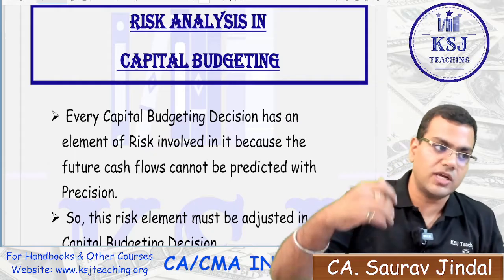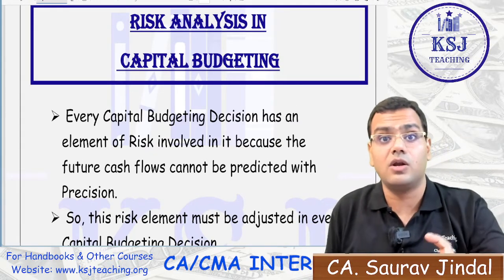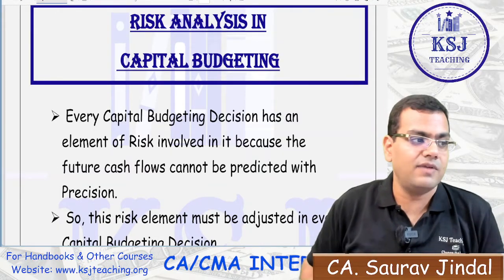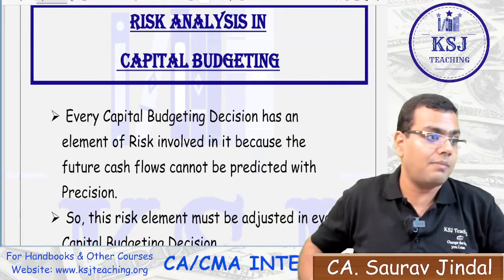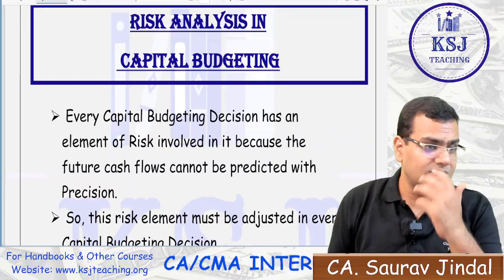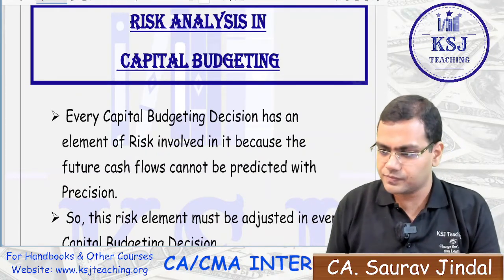If I say in the future I will have a cash inflow of 4 lakh rupees, whether that is going to happen or not, that is a probability, right? Because there is always a risk element when we are talking about the future. We can't be certain about it. That is why this chapter was there, risk analysis in capital budgeting, and this was introduced in this course. It has again been removed from the new course, right?